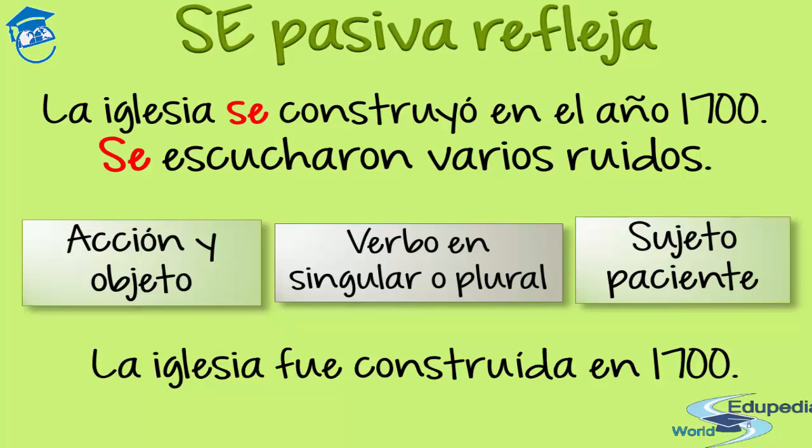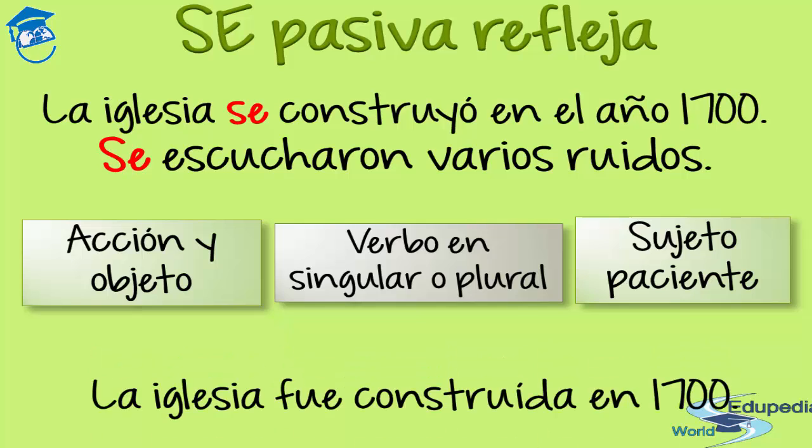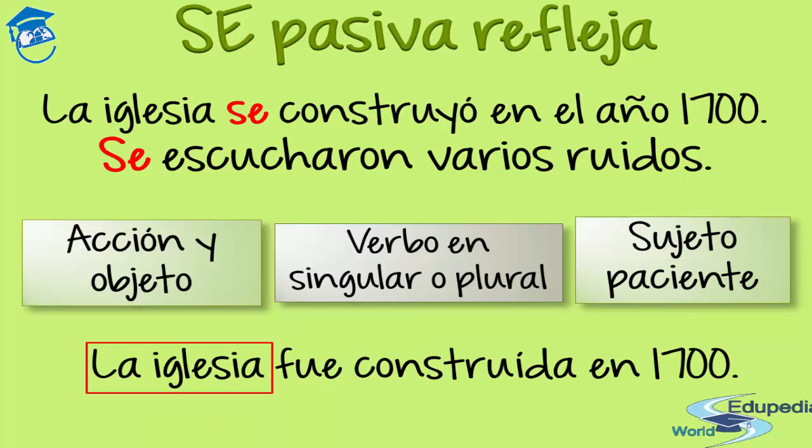You have another way to use the pronoun se, which is the impersonal se, el se impersonal. You're going to see why it is impersonal. As the word itself says, you don't have a particular subject or person that is the star of the phrase, as we could say. Look at these examples. En Venezuela se come muy bien. In Venezuela, we eat or you eat very well. Se trabaja mejor en silencio. We work better in silence.